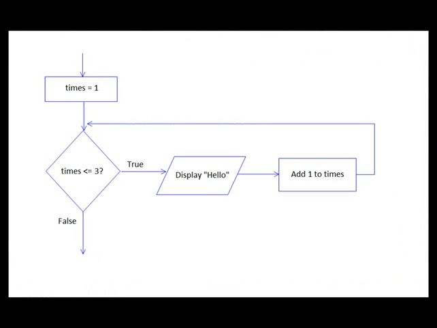This flowchart shows the logic of the program. We start by initializing times with 1. Then we enter the loop. We test the expression times less than or equal to 3. If that's true, we display hello, and then we add 1 to times. And then we start over again. We test the expression times less than or equal to 3, and if that's true, we repeat these statements. This continues until the expression times less than or equal to 3 is found to be false, and then the program leaves the loop.